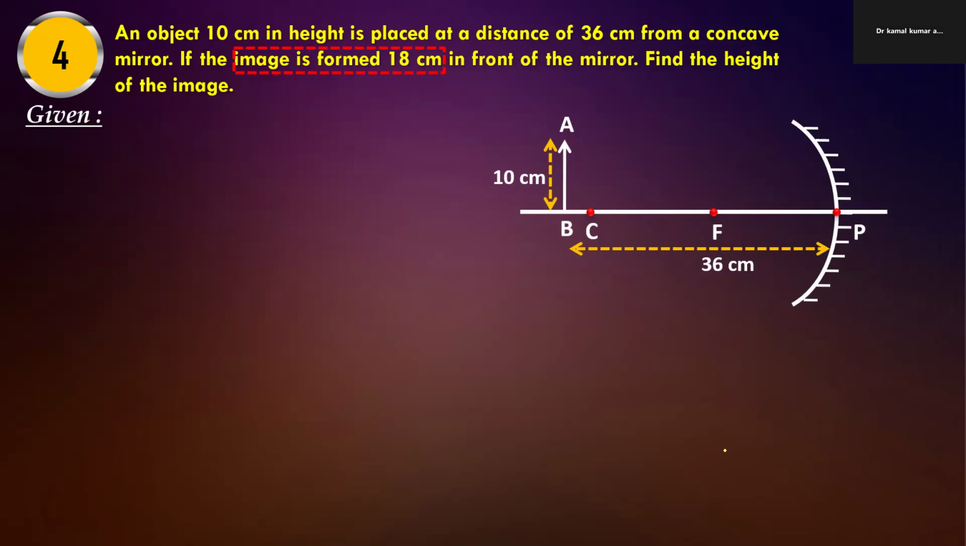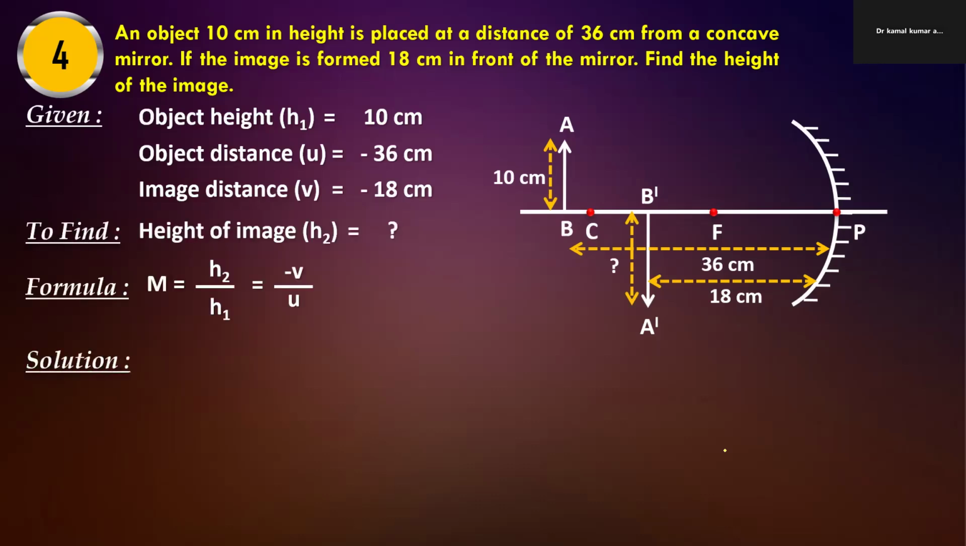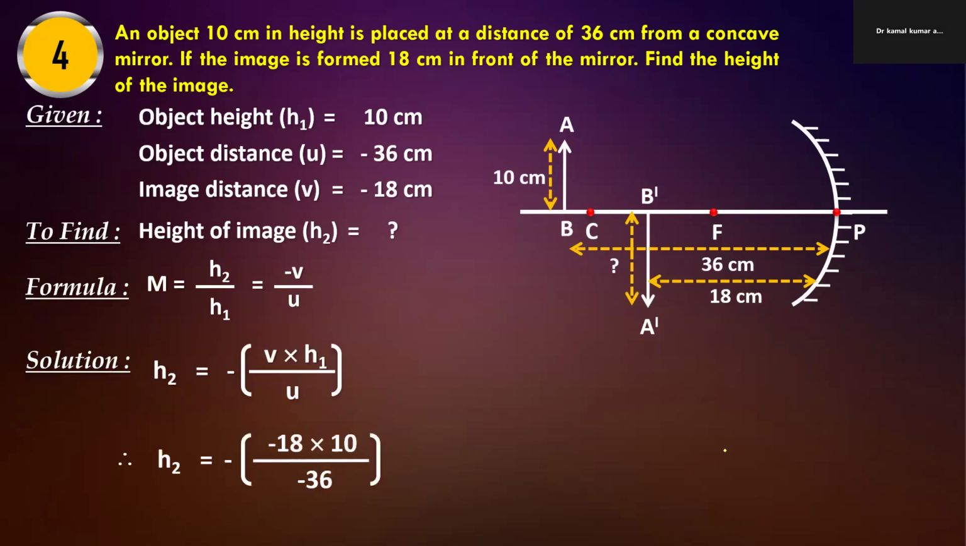Find the height of the image. So we have to find h2 again. Three things we have and one thing we have to find out, so easily we can find it. Just put the formula h2 by h1 equal to minus v by u. Put the values. h2 will be the multiplication of v into h1 divided by u. So we can solve this: minus 18 into 10 divided by minus 36.